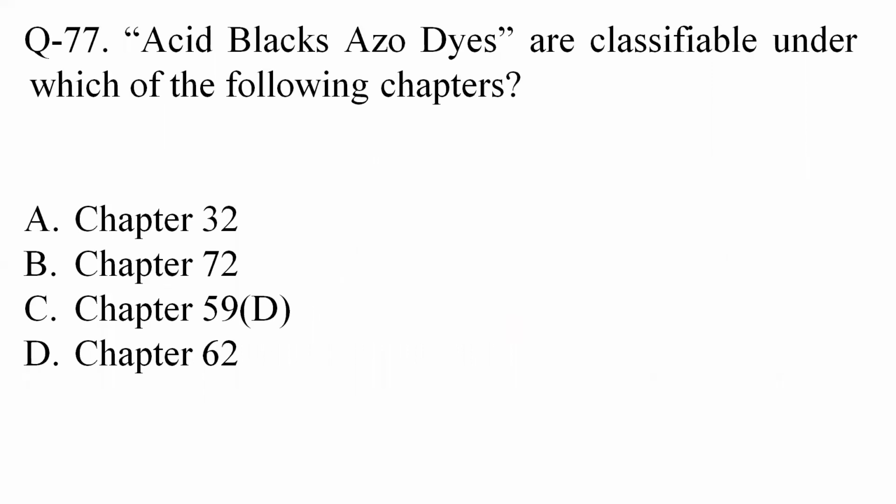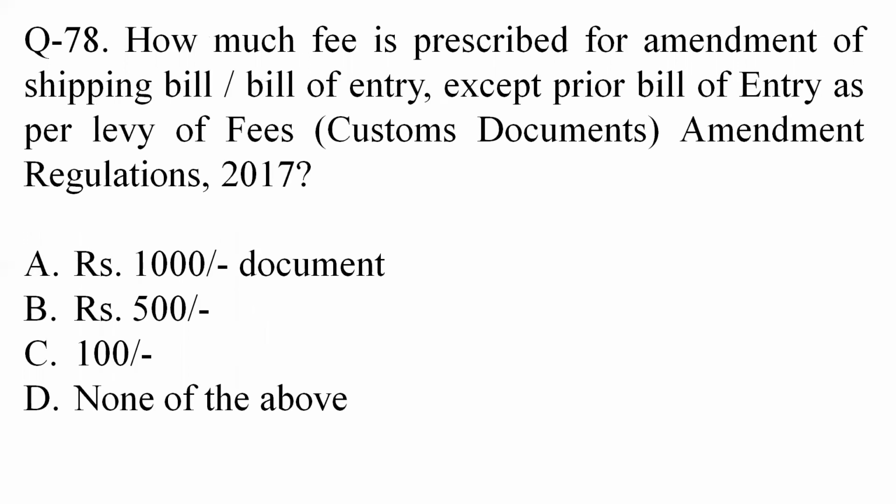Question 77. Acid blacks azo dyes are classifiable under which of the following chapters? We get many classification questions in the exam, so chapter headings should be remembered, of which type of items are classified under which chapter. Dyes, tanning material, etc. are classified under chapter 32. So as per the options, option A is the correct answer.